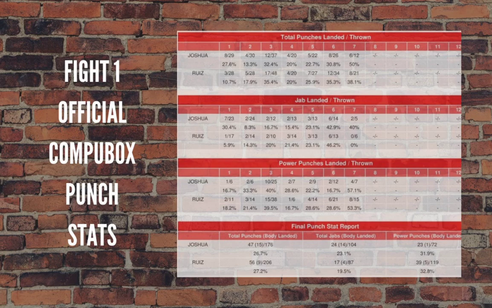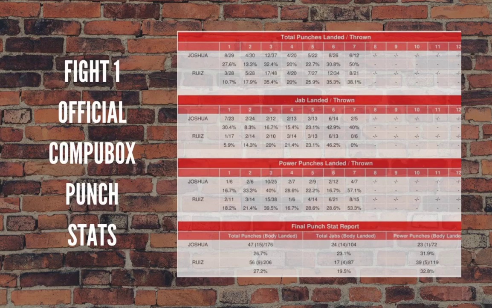Okay, so rounds 1 through 4. Punches thrown, AJ threw 140, Ruiz 137. Punches landed, AJ landed 48 of 140, Ruiz landed 51 of 137. Okay, off of the first two stats that we go over between the two fighters, you can see that Ruiz not only landed more, he landed more while throwing a little less. It's not a big difference. It's 3 punches less thrown for Ruiz, and for punches landed, 3 punches more landing for Ruiz.